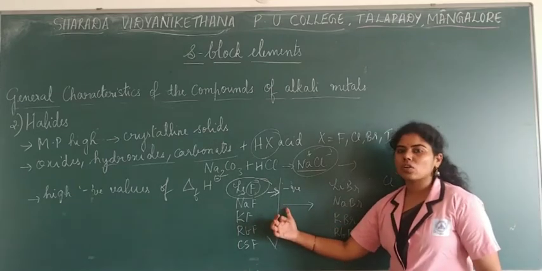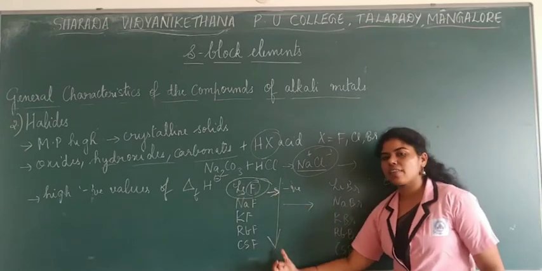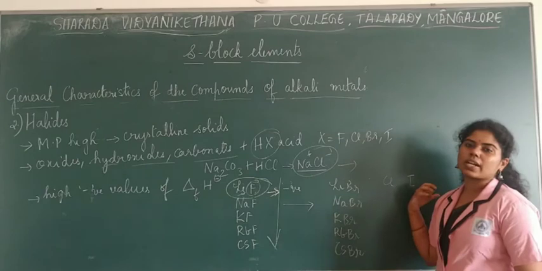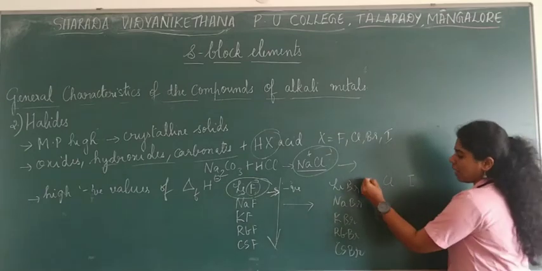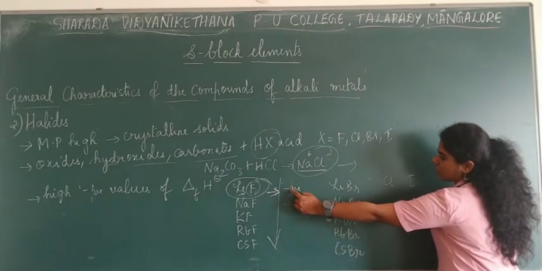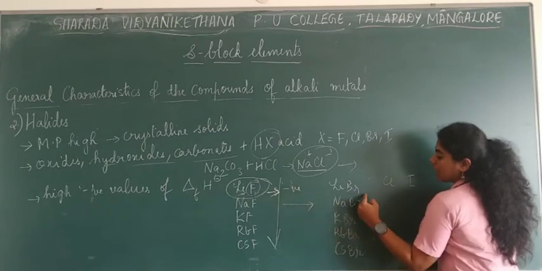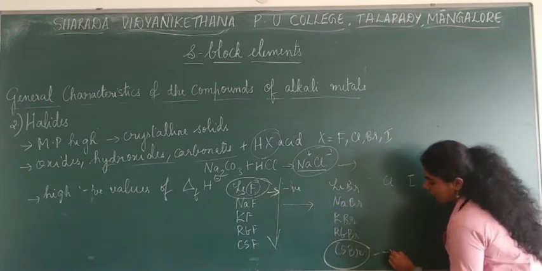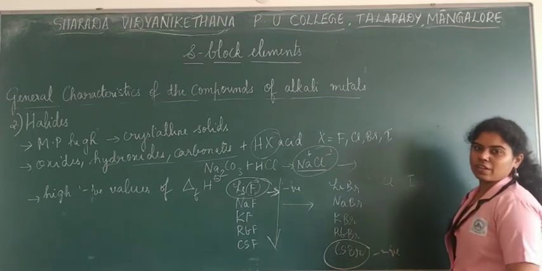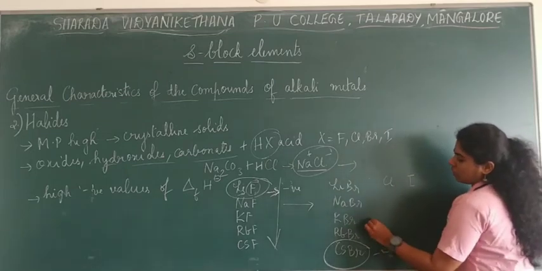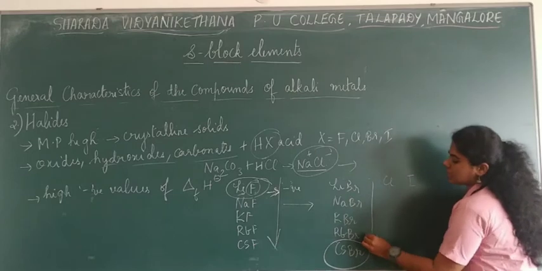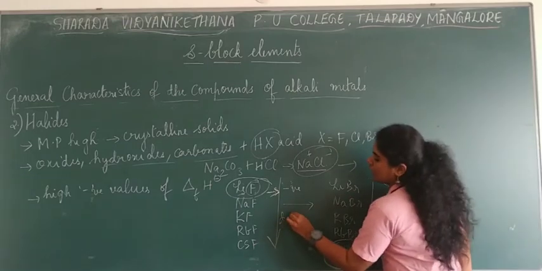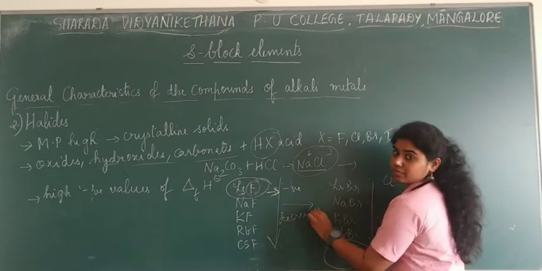The negative value increases down the group. The reverse is true for bromides, chlorides and iodides, which means cesium bromide will have the highest negative value. Highly negative value increases here, whereas for fluorides it decreases.